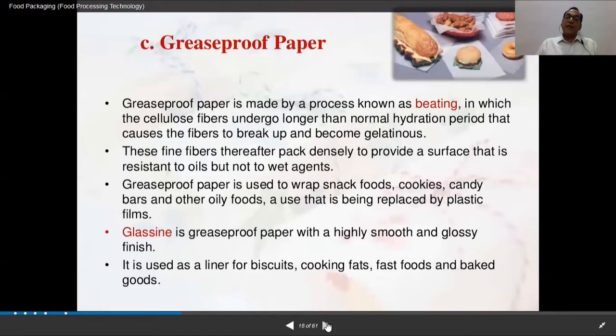Then grease-proof paper. As the name suggests, grease-proof means fat is not affecting it or oil is not affecting it. And grease-proof paper is made by a process known as beating. इसमें हम beating process को use करते हैं, in which the cellulose fibers undergo a longer than normal hydration period that causes the fibers to break up and become gelatinous.